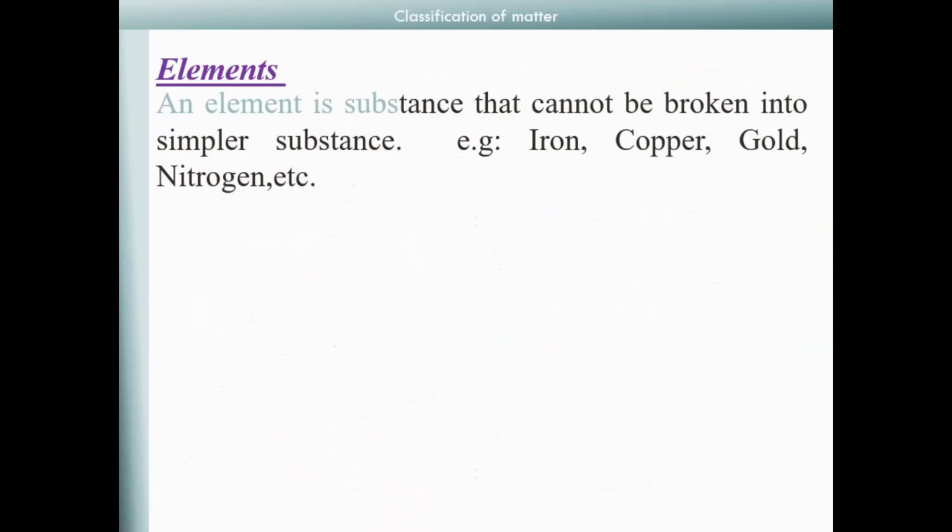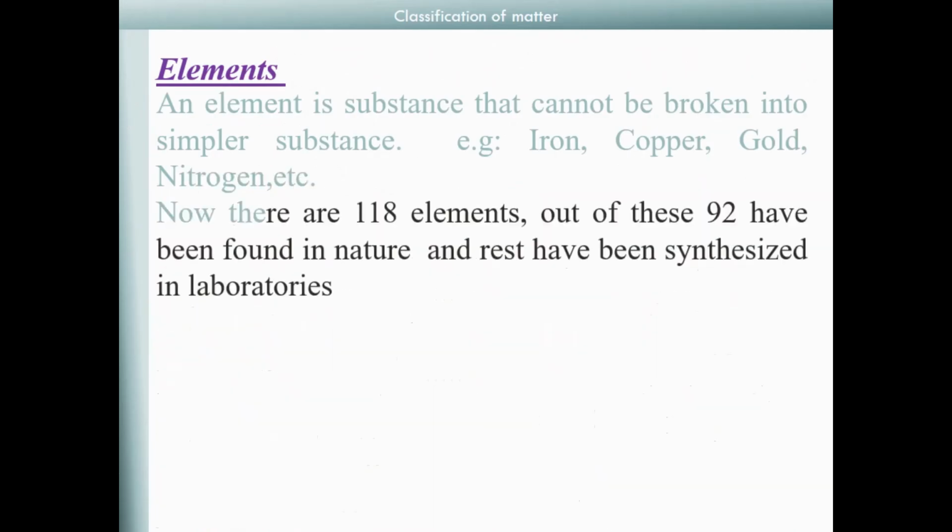An element is a substance that cannot be broken into simpler substances. Example, iron, copper, gold, nitrogen, etc. Now, there are 118 elements. Out of these, 92 have been found in nature and the rest have been synthesized in laboratories.